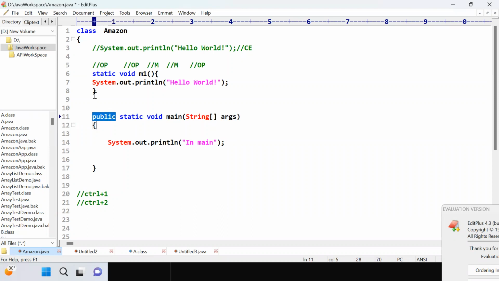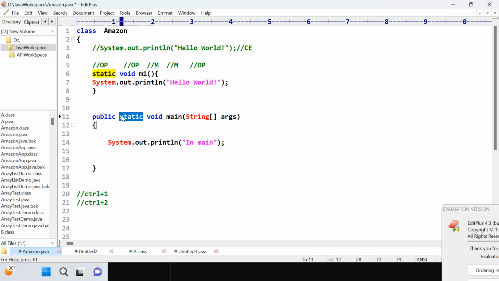If you are not defining public, it will become default, and default is accessible only within the package. Why is static required here? If you do not define static, the main method cannot be accessed, because a static member gets memory provided by the JVM only.